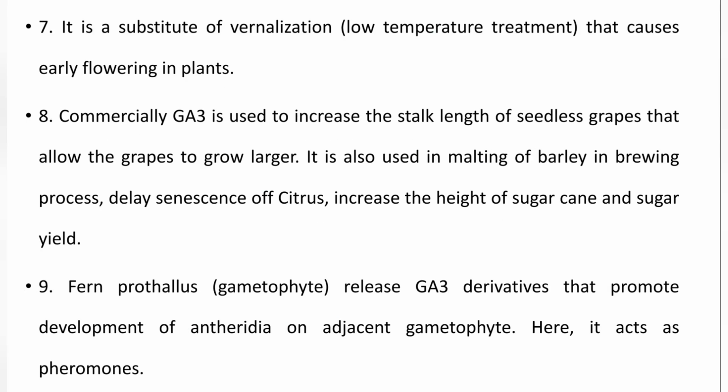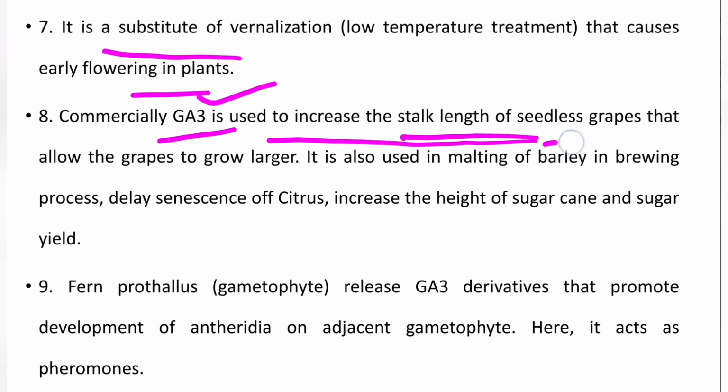It is also a substitute for vernalization that causes early flowering. Commercially, gibberellic acid or GA3 is used to increase the stalk length of seedless grapes, which allows grapes to grow larger and faster. It is also used in malting of barley in the brewing process.